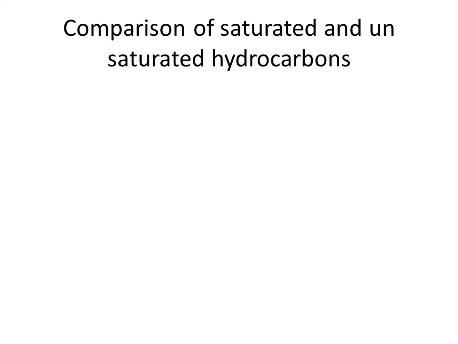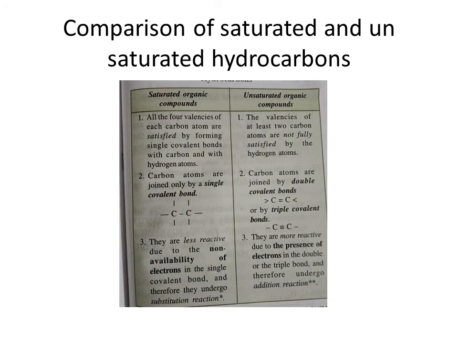Let us study the comparison of saturated and unsaturated hydrocarbons. We have two columns here. Saturated organic compounds: all the four valencies of each carbon atom are satisfied by forming single covalent bonds with carbon and with hydrogen atoms. Unsaturated organic compounds: the valencies of at least two carbon atoms are not fully satisfied by the hydrogen atoms. Saturated organic compounds: carbon atoms are joined only by a single covalent bond. Unsaturated hydrocarbons: carbon atoms are joined by double or triple covalent bonds.